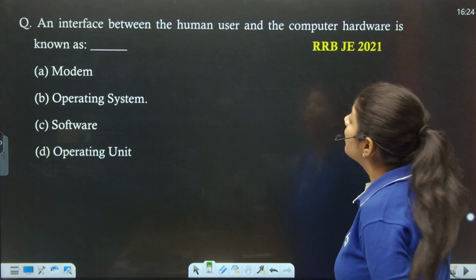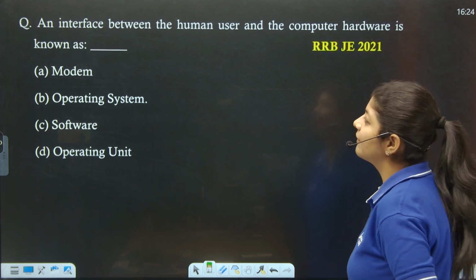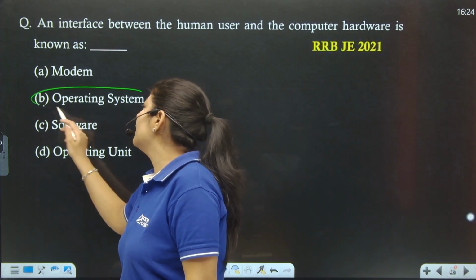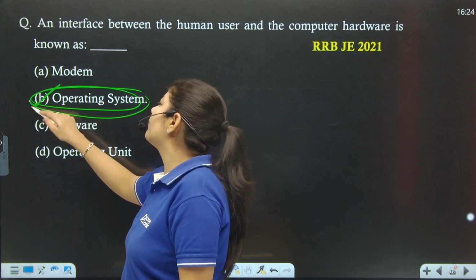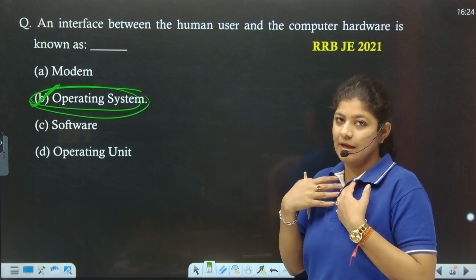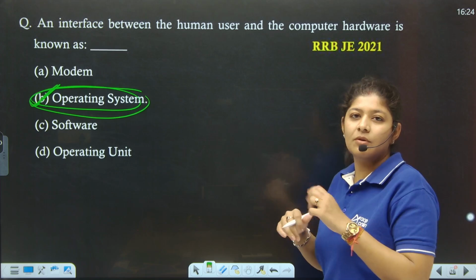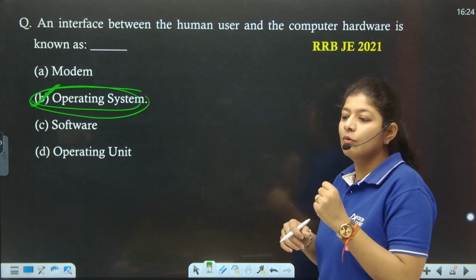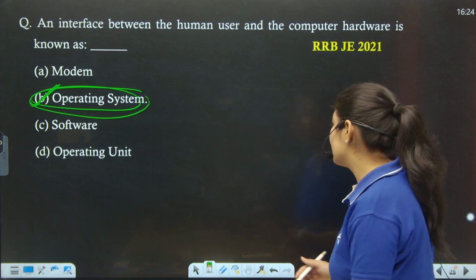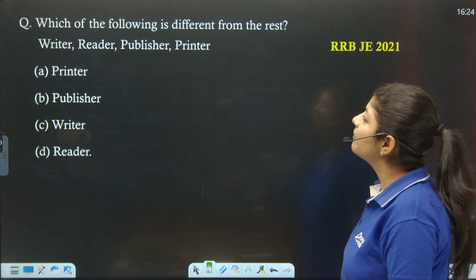The next one. The next question was saying that an interface between the human user and the computer hardware is known as, it's nothing but the operating system. So option number B is the correct one. Basically, the operating system provides us an interface between the front user, the human being, and the screen that we can see. If we want to draw something, we can open Paint. If we want to calculate something, we can use the calculator, but through which? Through the operating system.